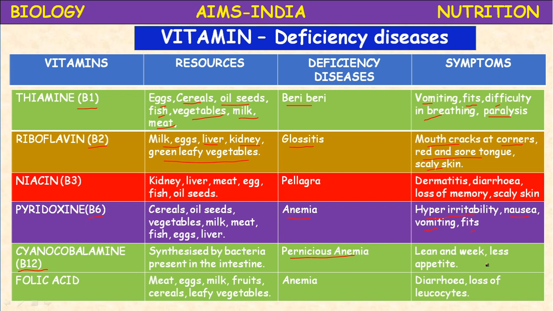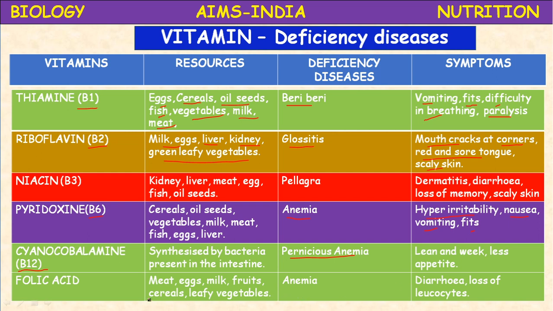Less appetite means no hunger. If no hunger, no eating, and no eating means weakness. So cyanocobalamin, B12 injections, will be given for old people. Generally the deficiency occurs in old age.